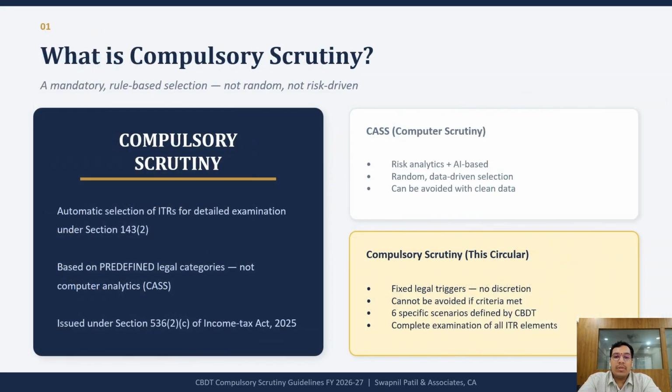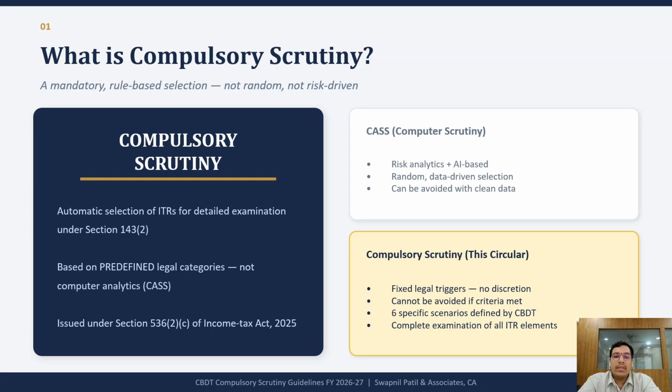What is compulsory scrutiny? Before discussing the 6 categories, let us understand the concept. Normally, returns are selected under CAS based on risk analysis, data mismatches, AI based analytics, and various parameters. However, compulsory scrutiny is different. Under these guidelines, if a return falls under any prescribed category, it must be selected for scrutiny under section 143(2).